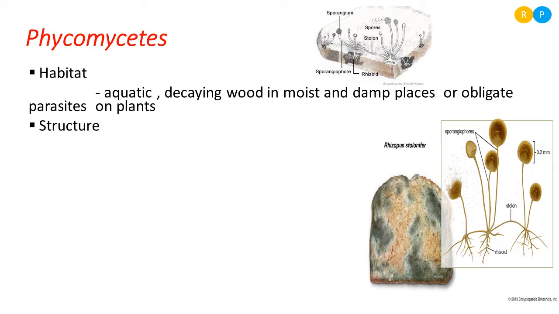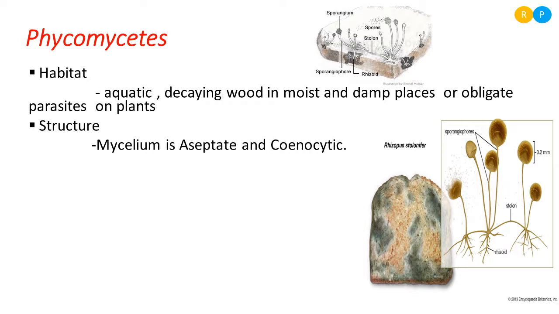Then the structure of Phycomycetes. When we study the structure, we have to understand the kind of mycelium. We have studied, right? What is the meaning of mycelium? Mycelium is interconnected hyphae. The mycelium in the case of Phycomycetes is aseptate. So this is a new word, right? Aseptate.